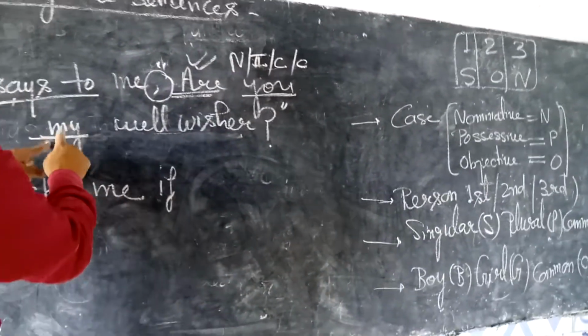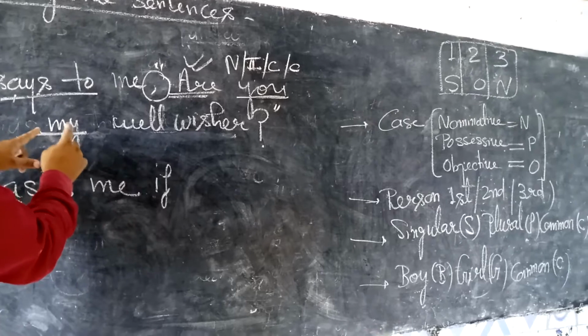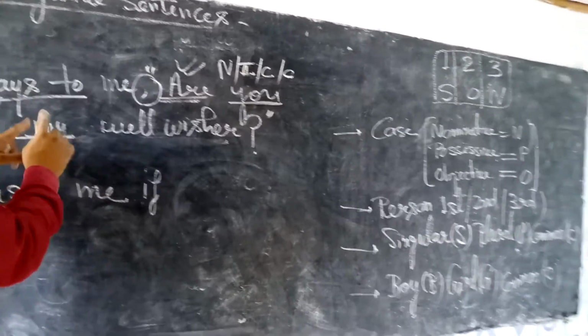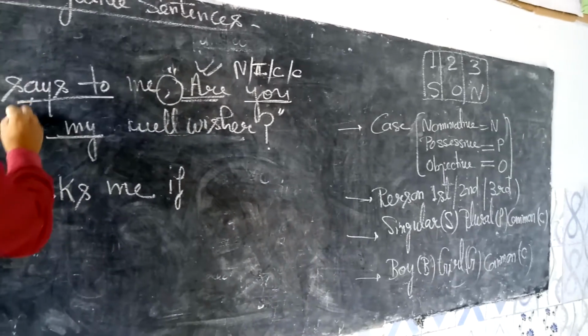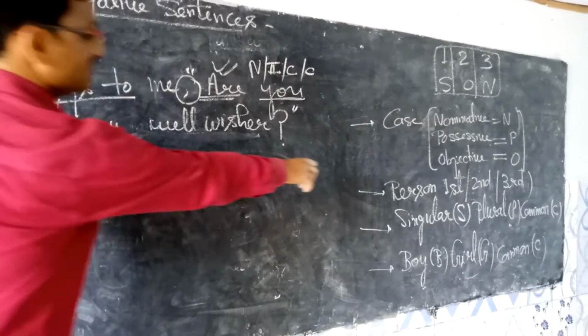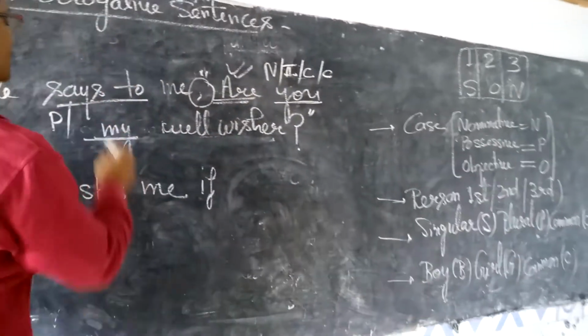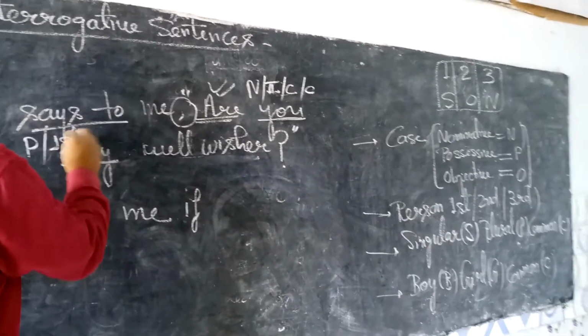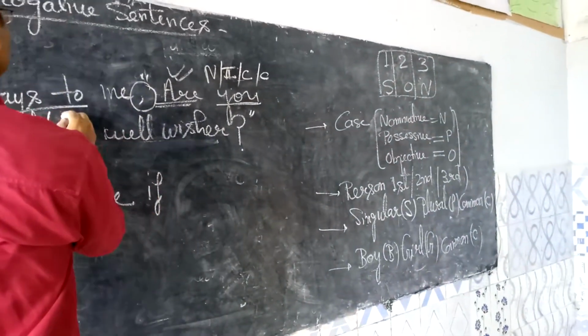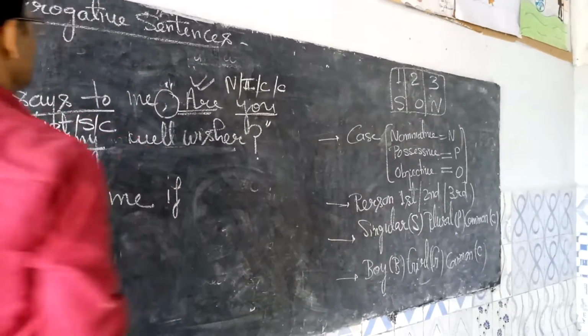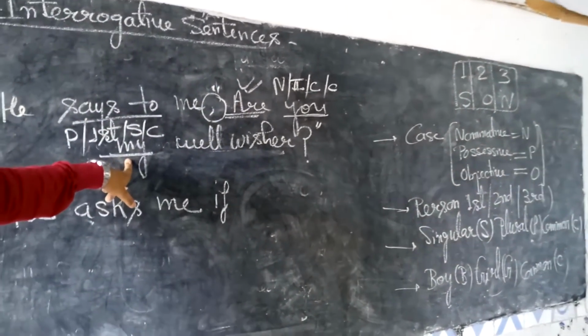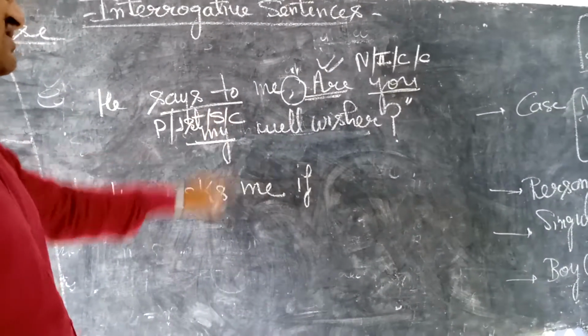Right? Similarly, I will mark here. First of all, which category does this word belong to? What is the case of this word? Possessive case. And thereafter, first or second or third person: first person. And thereafter singular or plural: singular. And thereafter boy or girl: common, because my is used for boys and my is used for girls.